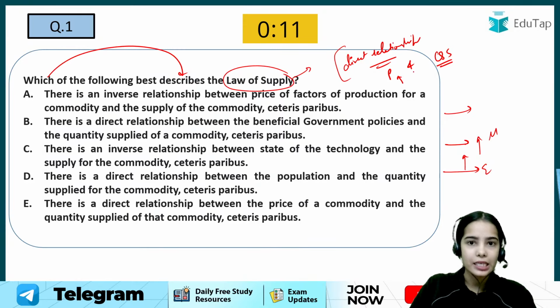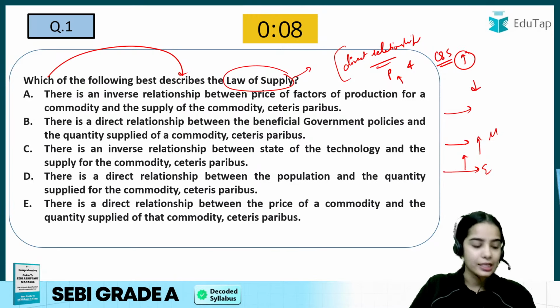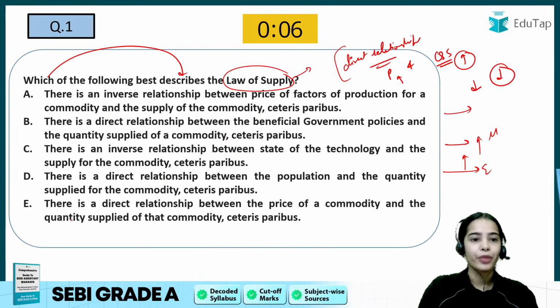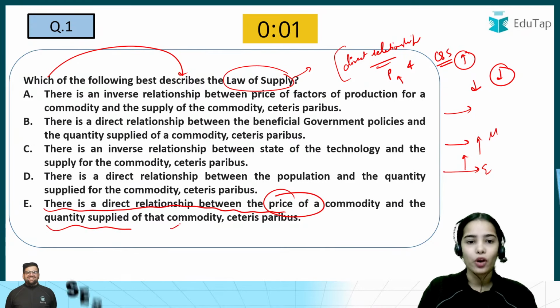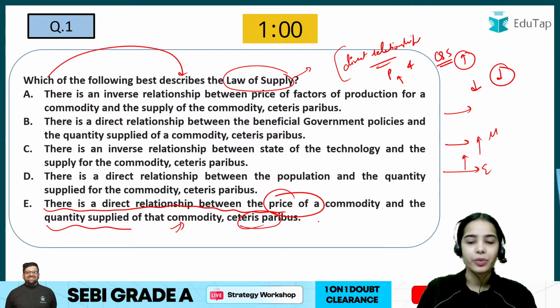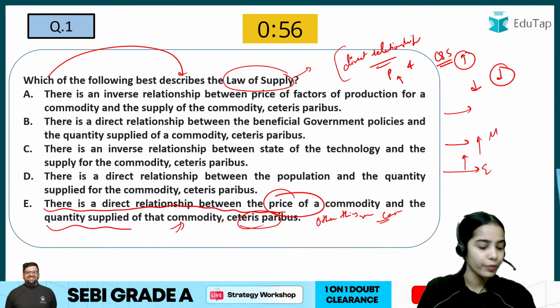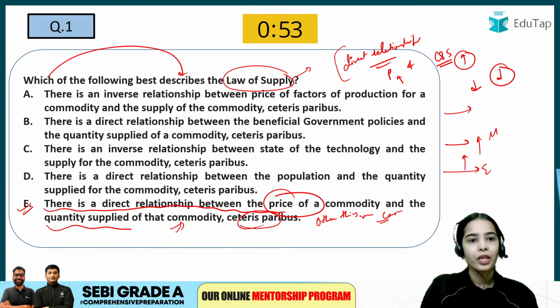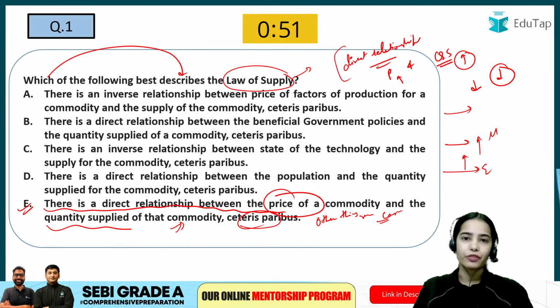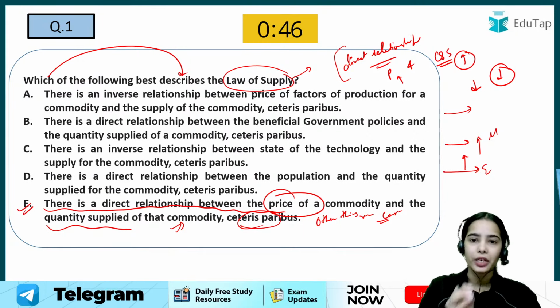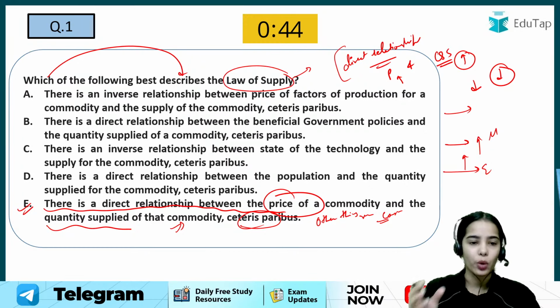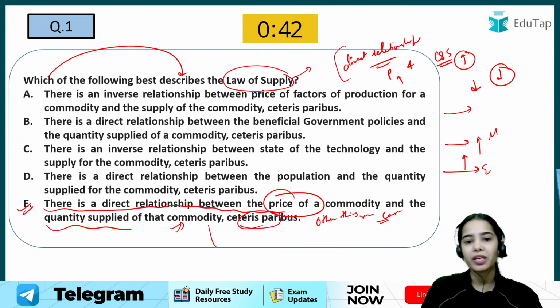If the price is increasing, the supply will increase. If the price is decreasing, the supply will decrease. So there is a direct relationship between the price of a commodity and the quantity supplied of that commodity, ceteris paribus, meaning other things remaining constant. So the answer is E. All the other statements are saying different things, but the last statement is talking about the law of supply.